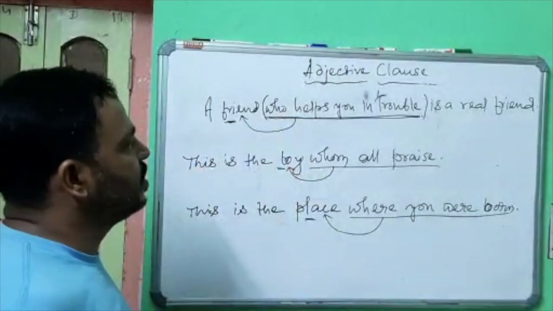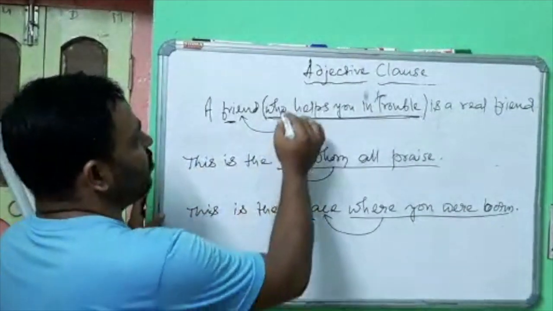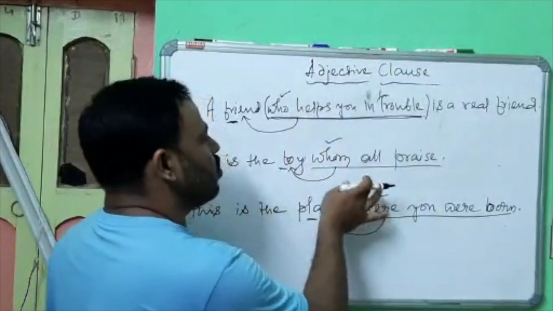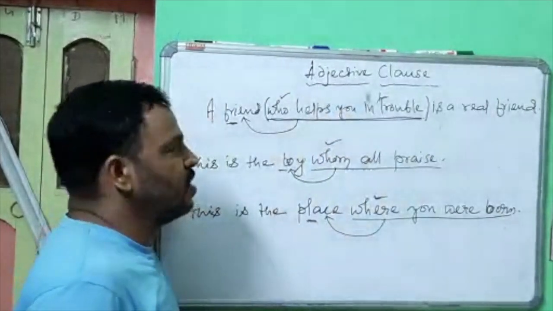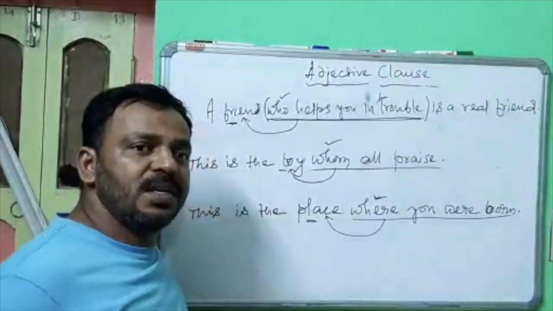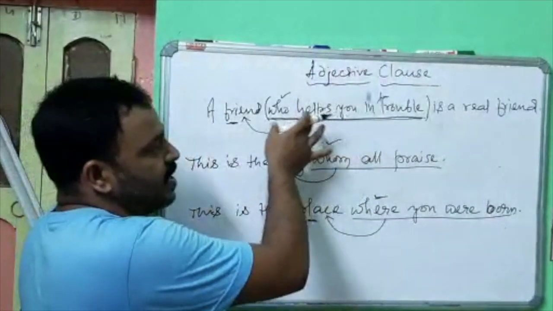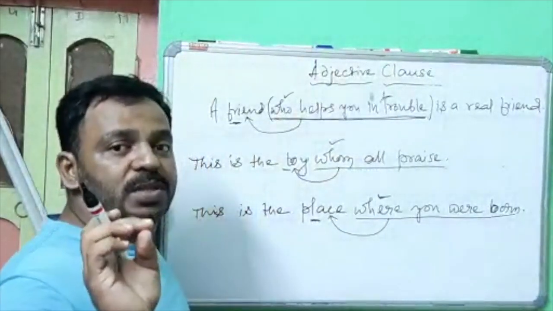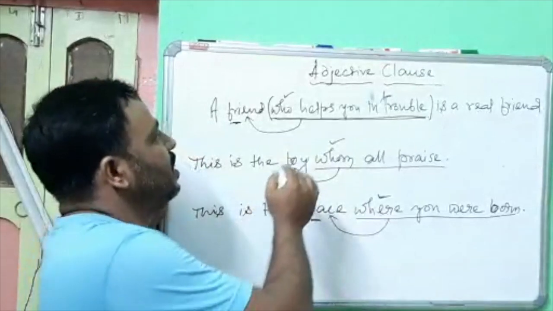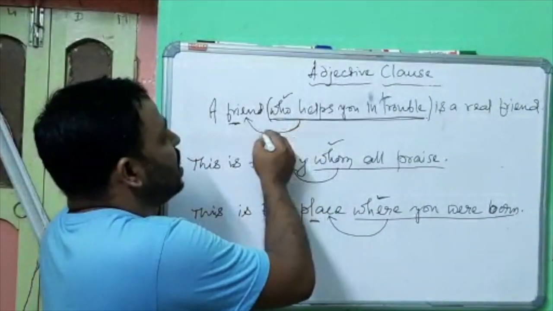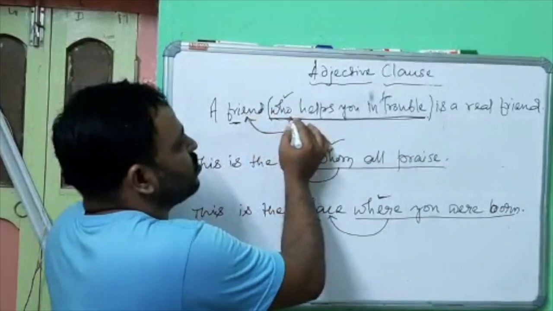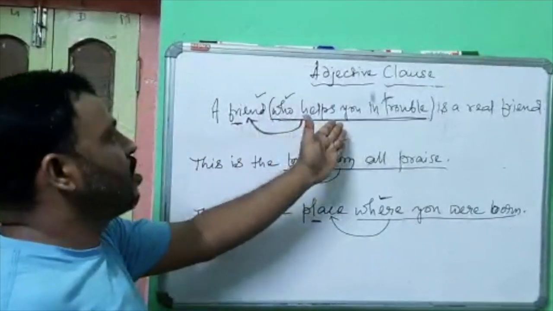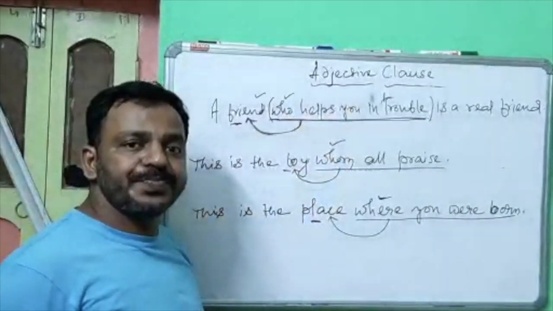Here you will find the WH words: who, whom, where. You also find them in the noun clause. But the basic difference is that there those words took the place of a noun. Here, these WH words qualify the noun. They are not the substitute of the noun, but they qualify the noun. So, you can call them an adjective clause.